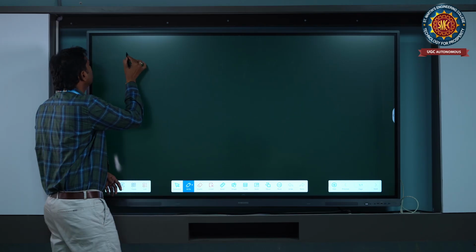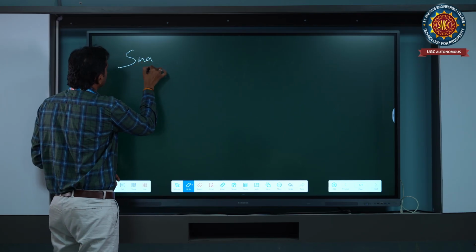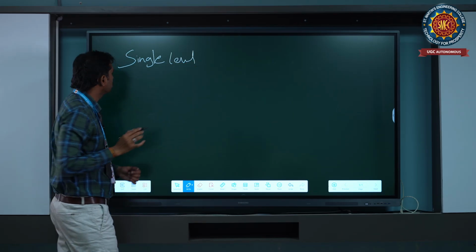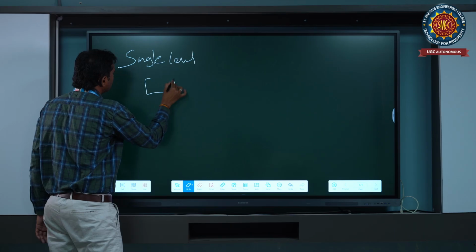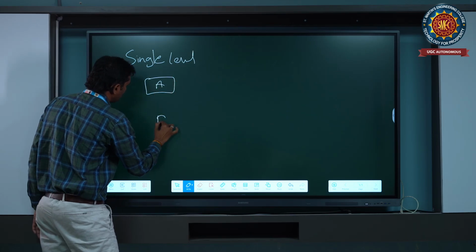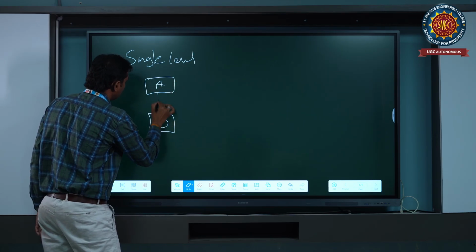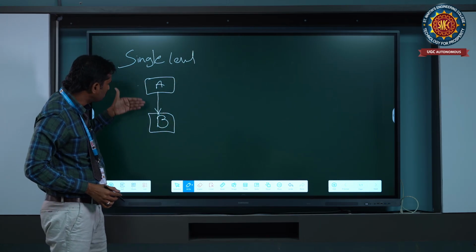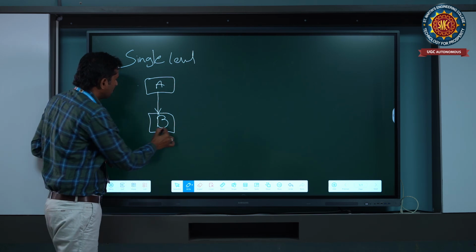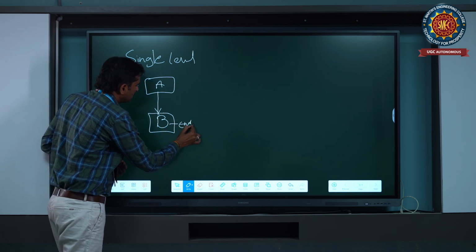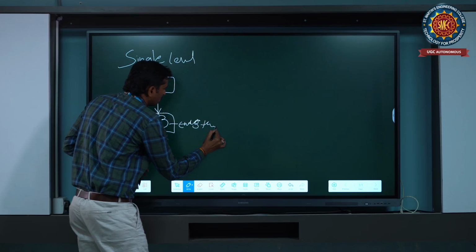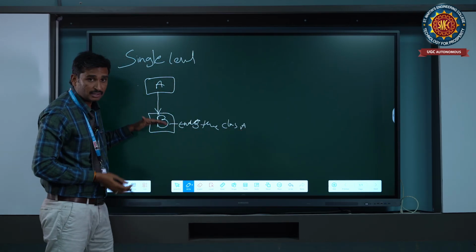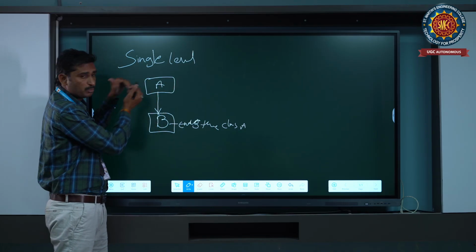One is single level inheritance: this is class A and this is class B. Class B extends class A, so class B has class B properties as well as class A properties.